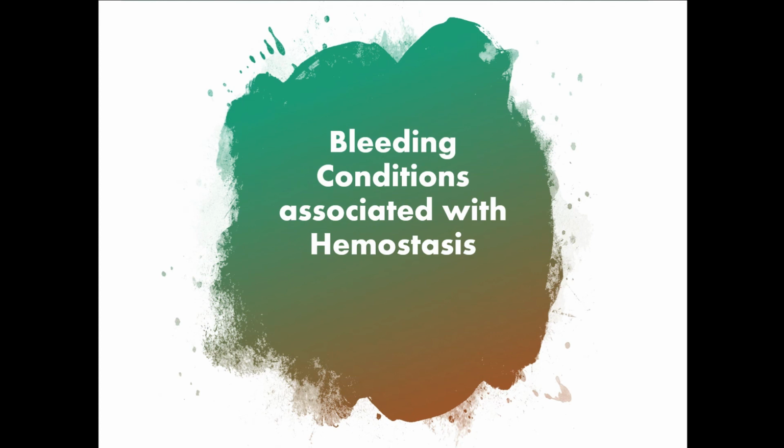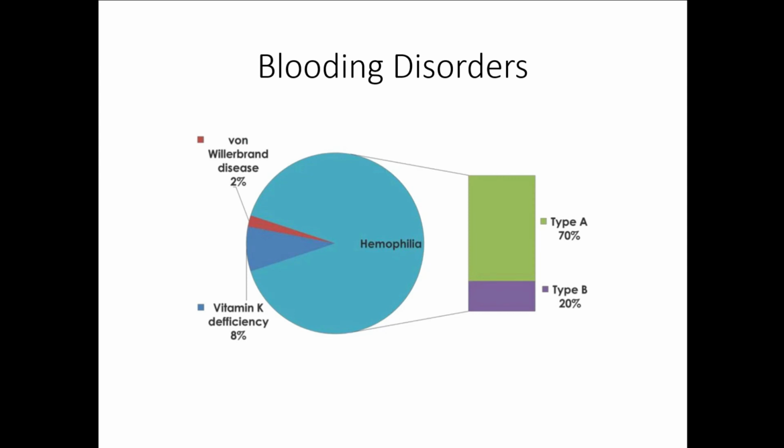Bleeding conditions associated with hemostasis. There are several disorders associated with the blood, but hemophilia, von Willebrand disease, and vitamin K deficiency are the most common and most prominent bleeding disorders. In these conditions, there will be difficulty in clotting, and the blood loss may become fatal, that can lead to death.